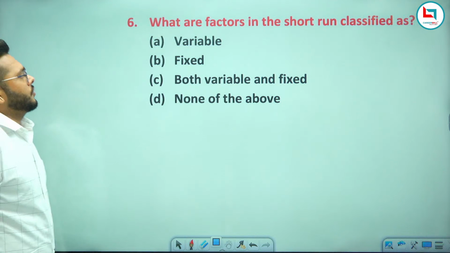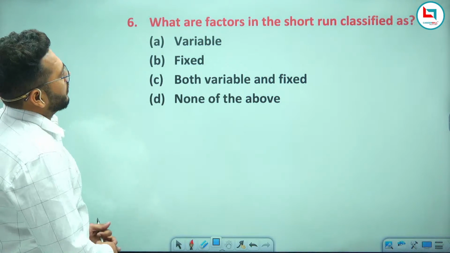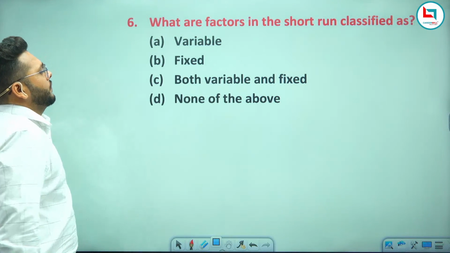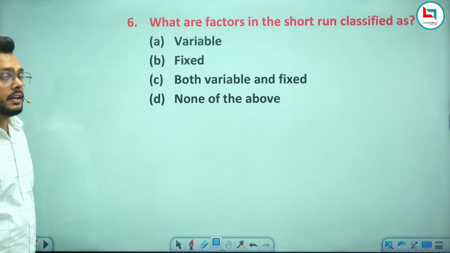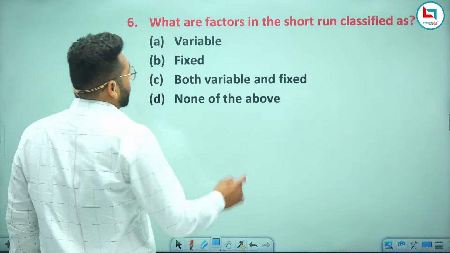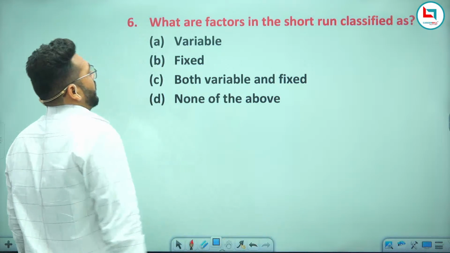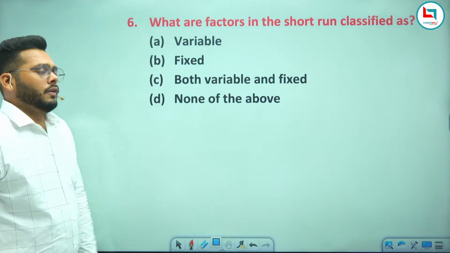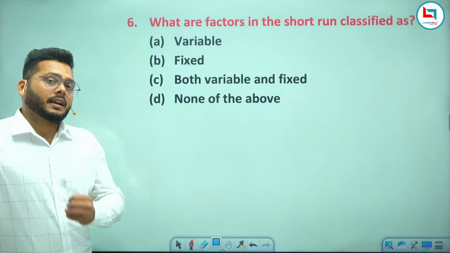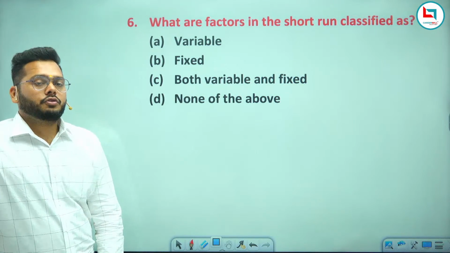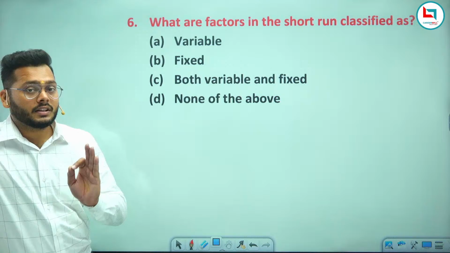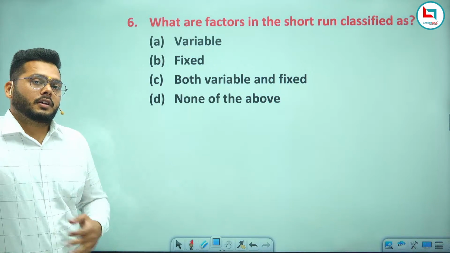Now, the next question. What are factors in the short run classified as: variable factor, fixed factor, both variable and fixed factor, or none of the above? Now, try to understand the question very carefully. What are factors in the short run classified as? It means what type of factors you majorly use in the short run type of business?